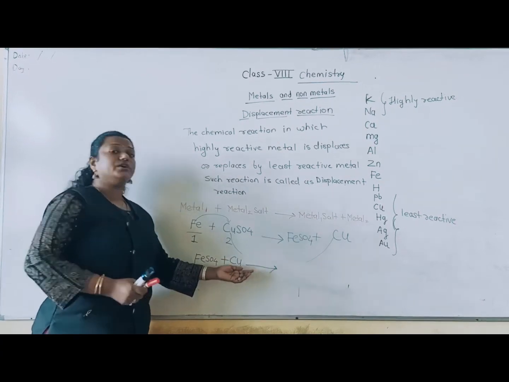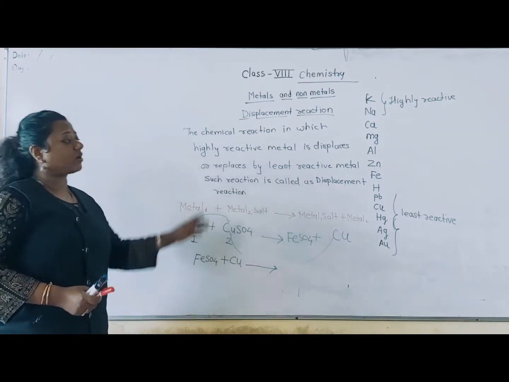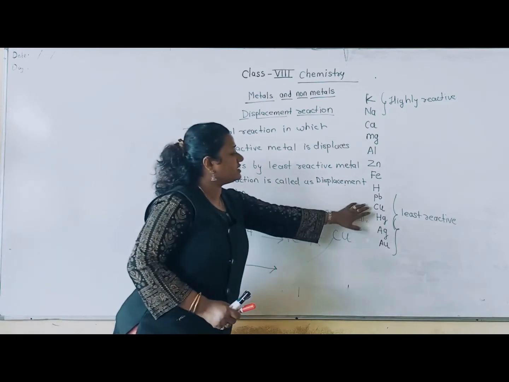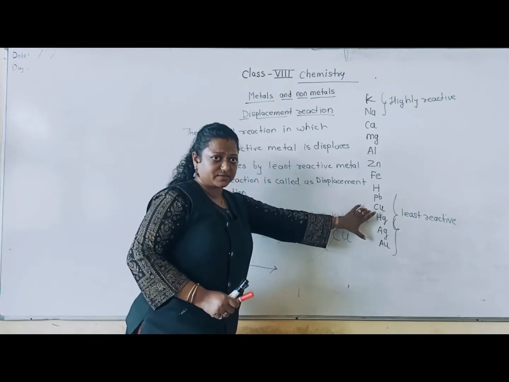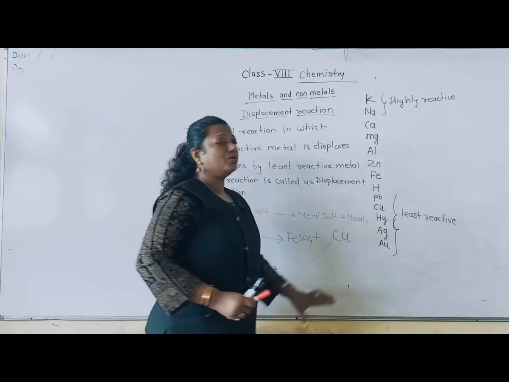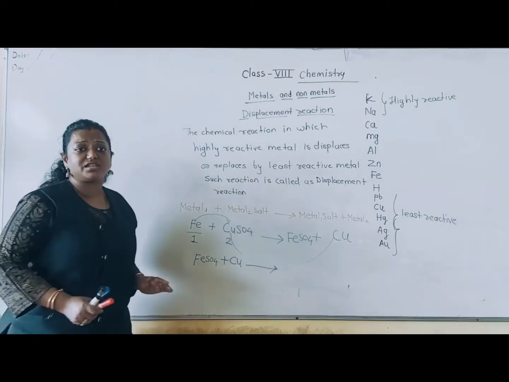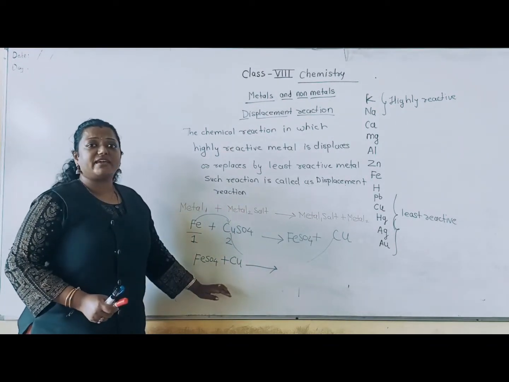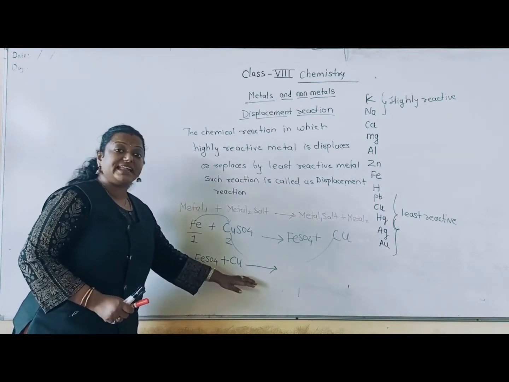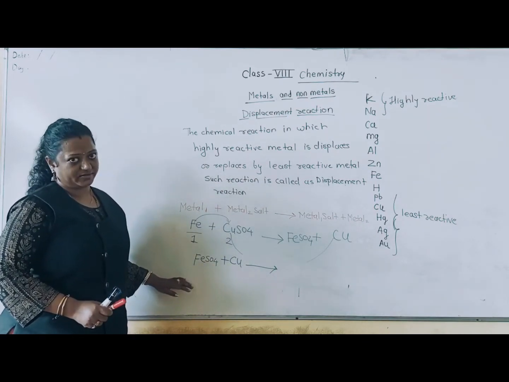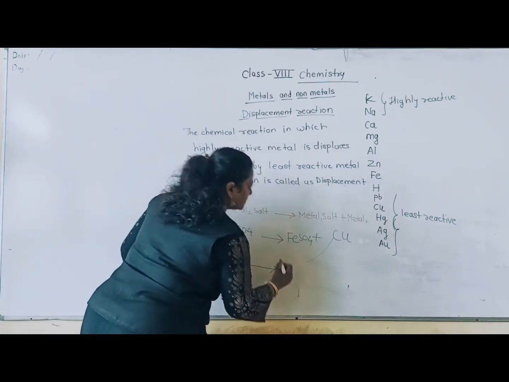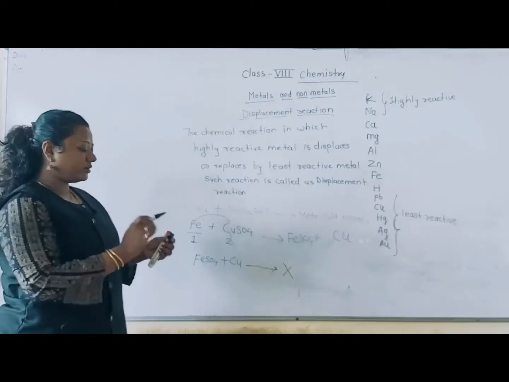Can Cu displace Fe? According to the reactivity series, you can see that Cu is at the bottom of the reactivity series because it is less reactive than Fe. So Cu does not have that much energy to displace Fe. Understood? Copper cannot do this because it is less reactive than Fe. So this reaction is not possible.